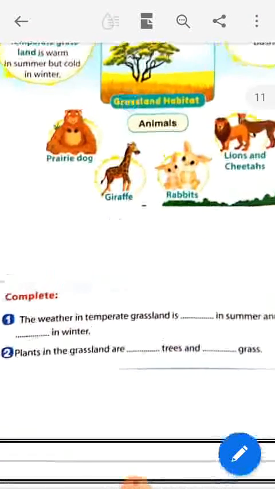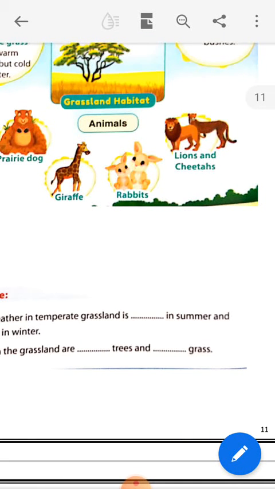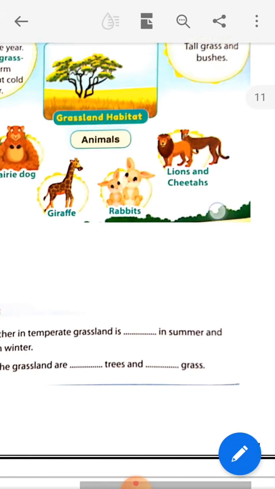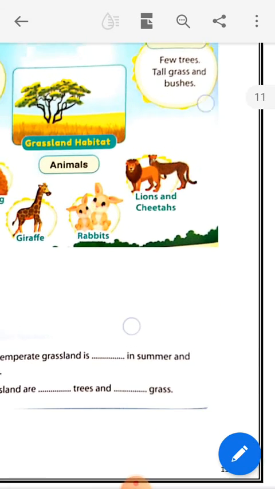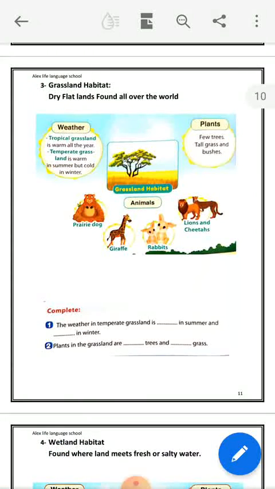Okay, the prairie dog, the giraffe, the rabbits, and lions and cheetahs. So the plants which can grow in the grassland are few trees, tall grasses, and bushes. Okay. If I asked you some question, the weather in the temperate means neutral.